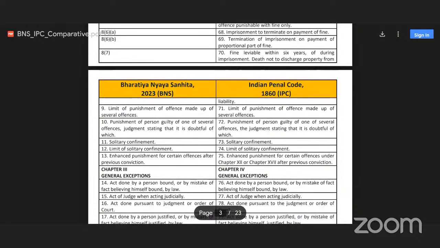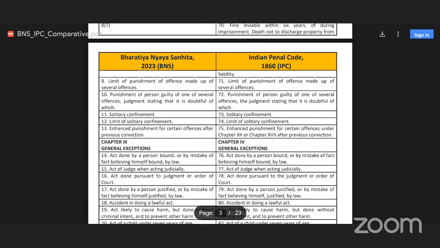property from liability. In BNS, section 9 is related to limit of punishment of offence made up of several offences. Same was in IPC section 71. Now see section 71 and now it is section 9. Because of all the definitions in BNS, they have taken in section 2. So many sections automatically get less as compared to the IPC.